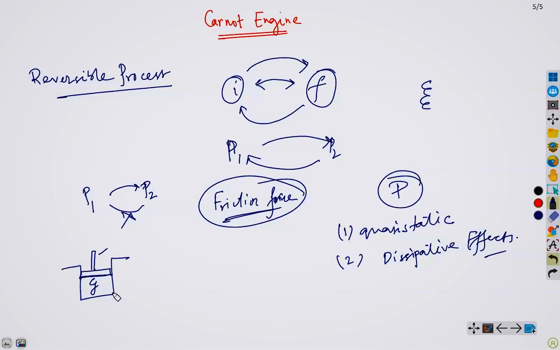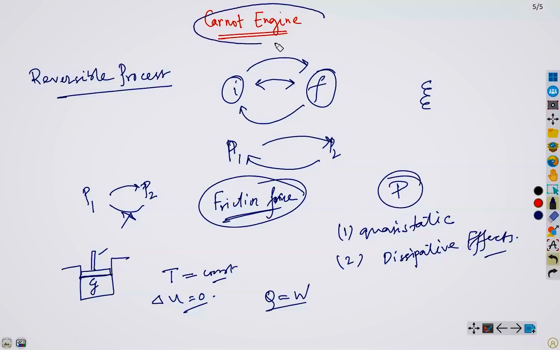So in this case, since it is an isothermal process, temperature is constant, right? This implies that this equals 0. Yes, change in energy, it is 0. So the heat absorbed by the gas equals the work done. So this is the basic idea that gives rise to the concept of Carnot engine.